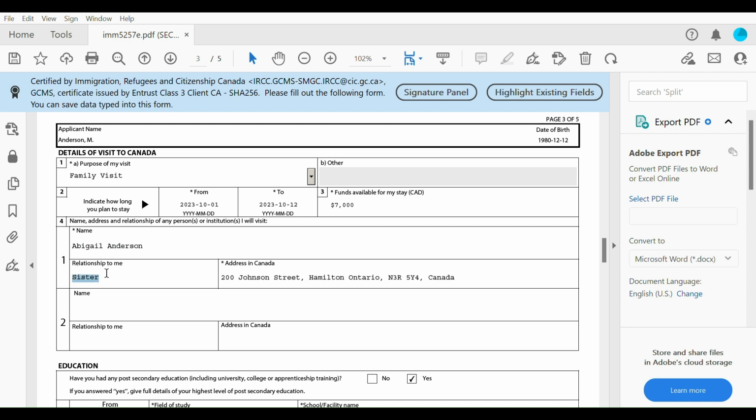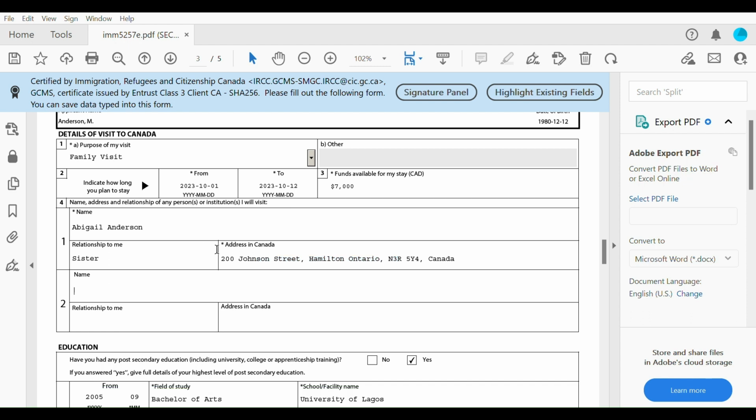Their relationship to you, you can say here my employer. People have to put your address in Canada and stuff like that. So make sure that you have all that information in this form.